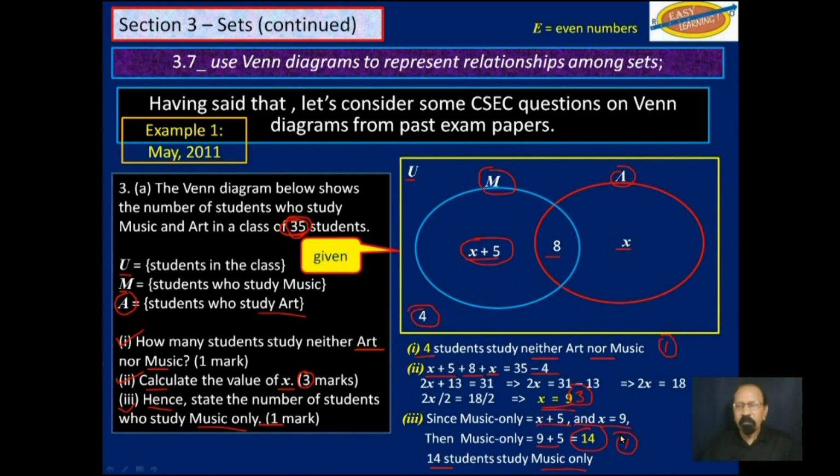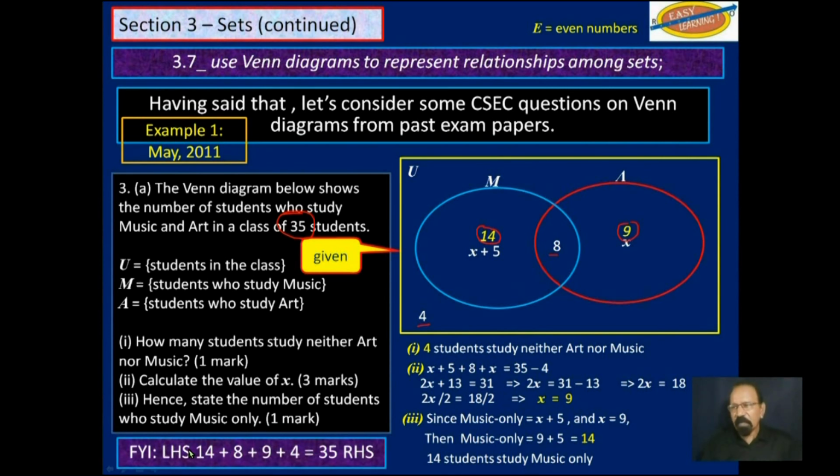Now, before you go, remember I told you to verify your answer if you can, or look at your answer and see if it is reasonable. So let's verify our answer here. This is 14, we said. That is 8. This is 9. And of course, this is 4. If we add everything in here, we should get 35. If we don't get 35, then one or more of those answers is wrong.